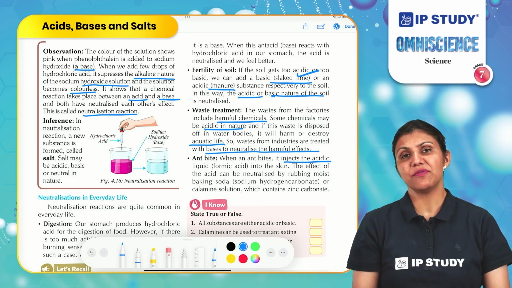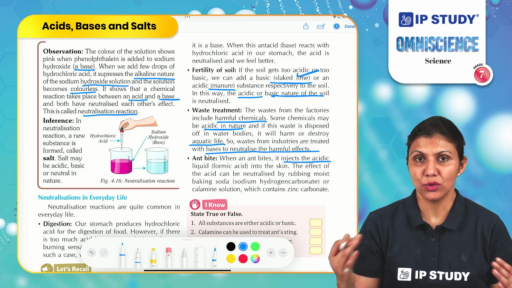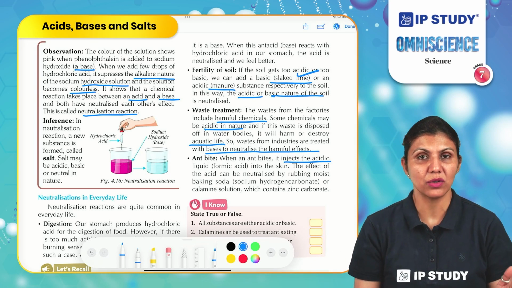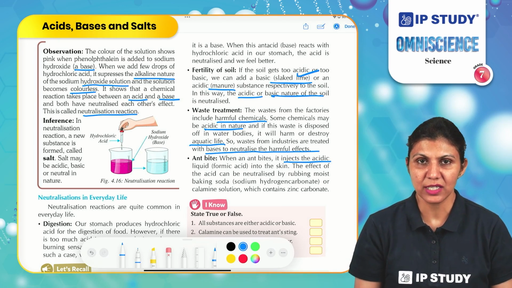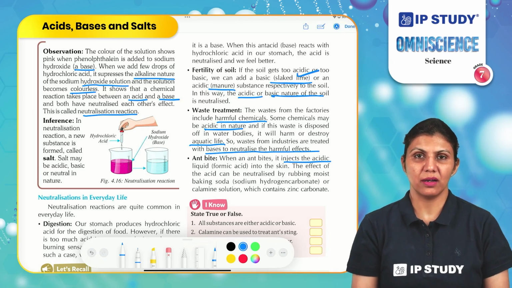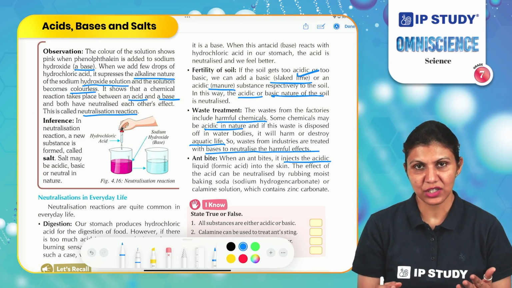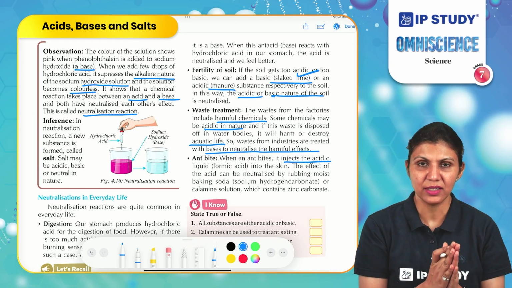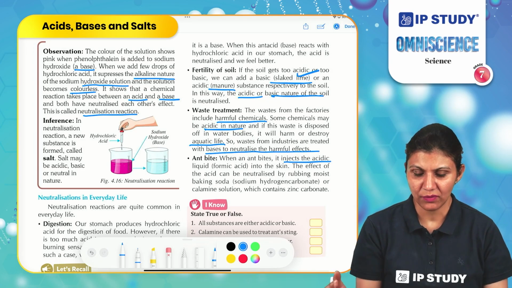So that's how different acids and bases are used in our daily life based on their neutralization properties, resulting in neutralization reactions when they interact together, and they help us to live successfully.